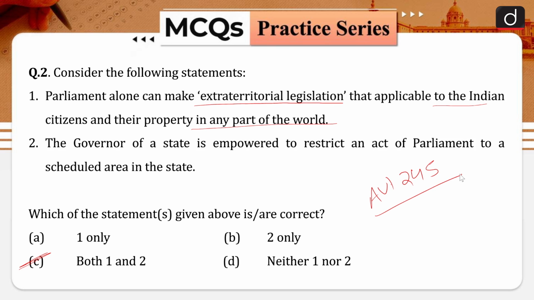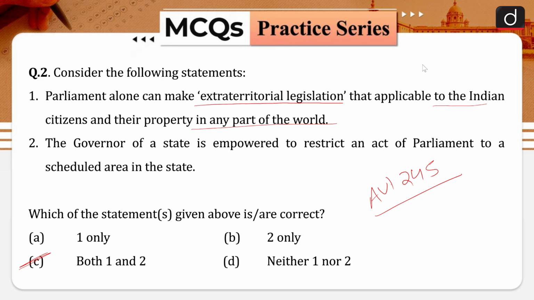If you ask me for an example of such a law, take the Hindu Marriage Act. If both the parties are Hindu, no matter wherever they are, the Hindu Marriage Act is applicable to them. So, what is this? This is an extraterritorial operation of an Indian law, and Parliament alone is empowered to make such kind of legislations.